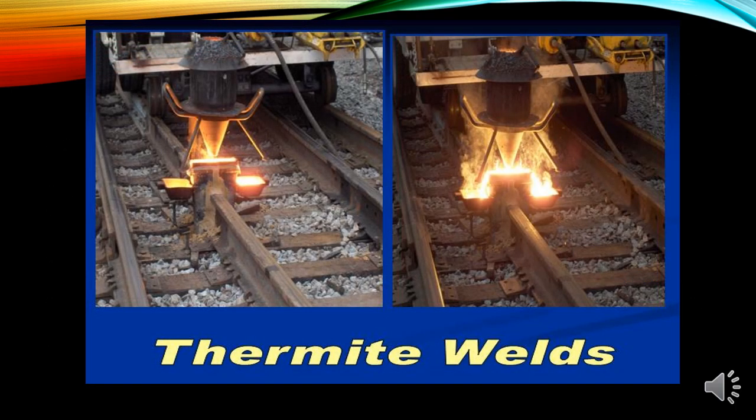Now students, in front of you there is a thermite weld, in which you can see how a large amount of heat is generated, and it is used for repairing broken tracks, and it is a very often used process by the Indian Railways.